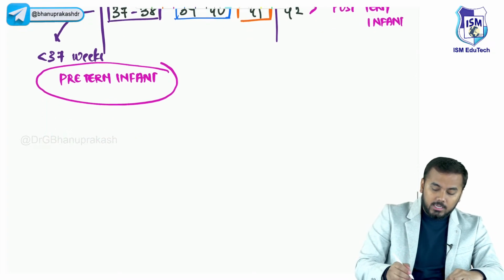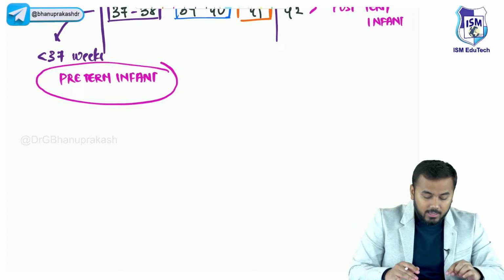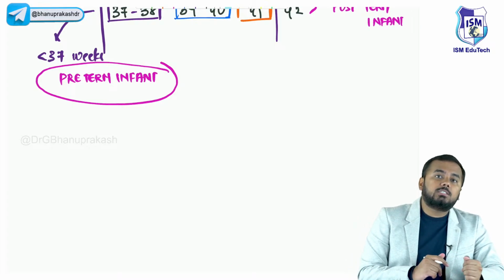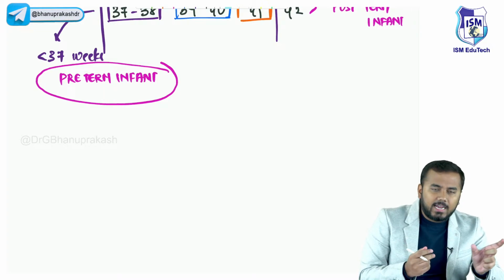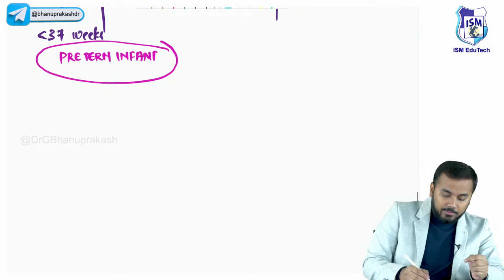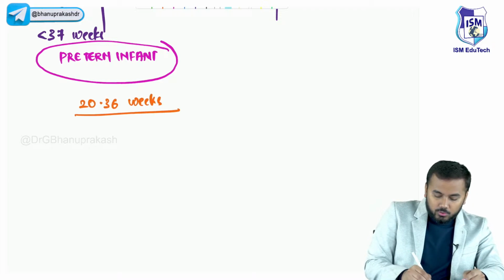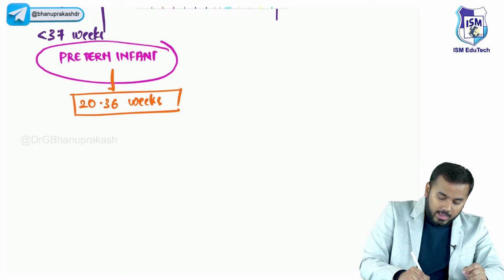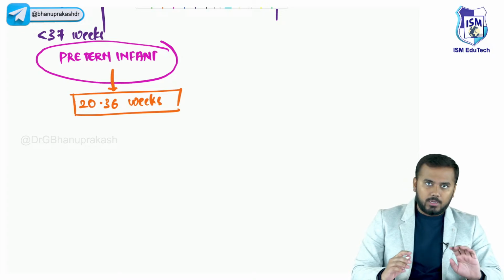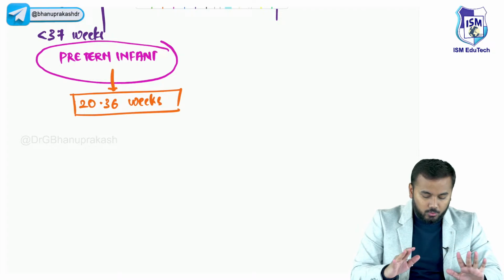Okay, so now you understood the basic thing. The basic thing is, if any baby is born before 37 weeks, that is called as a preterm infant. ठीक है, 37 weeks के पहले, right? 37 weeks के पहले मतलब what is the exact age group? The exact time period is between 20 to 36 weeks. ठीक है, between 20 to 36 weeks if a baby is born, right? This is called as a preterm infant. You're clear with that?